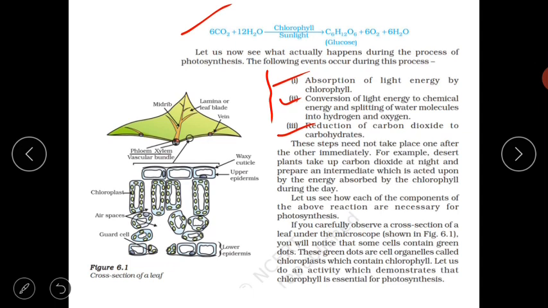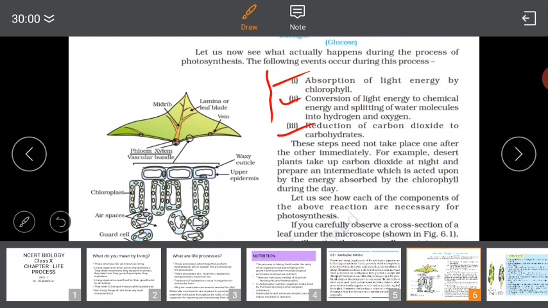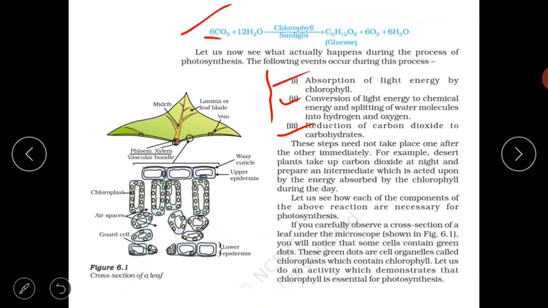Here is the chemical reaction which occurs during photosynthesis. Carbon dioxide and H2O are taken from the outside.